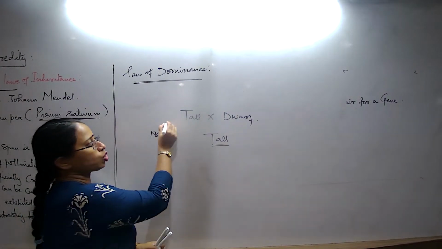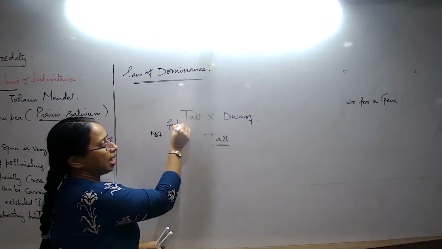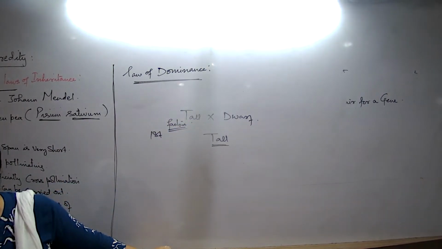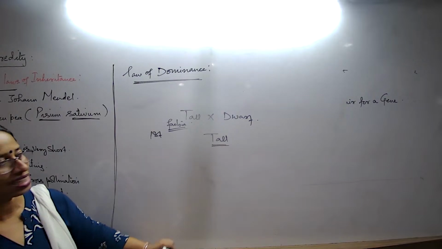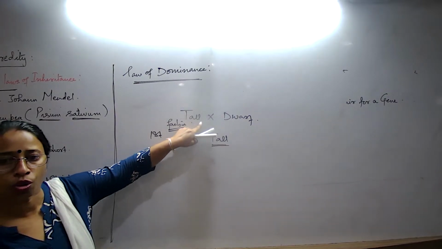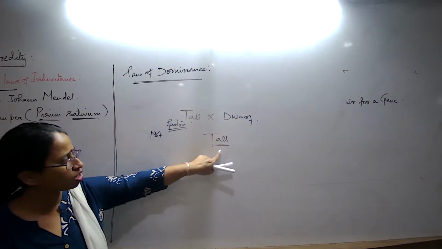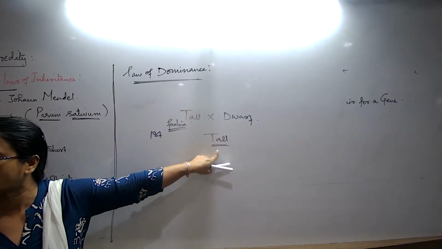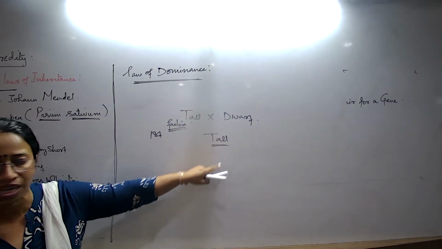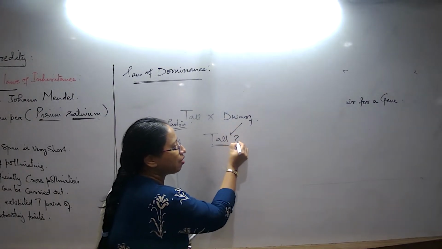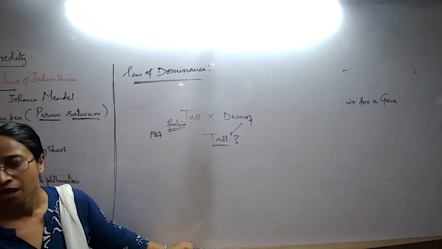At that time, he was calling all these traits factors. And he said that when two contrasting parents with two factors are crossed, how is it possible that the first generation plants are having only one factor? And he was not able to understand ये particular factor यहाँ पे गया कहाँ.